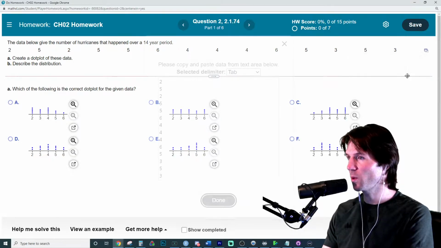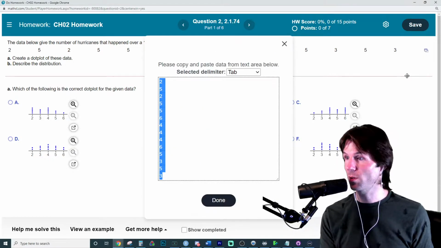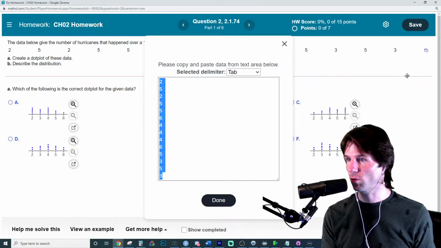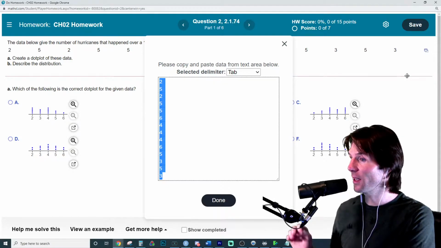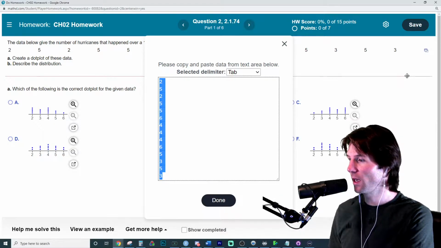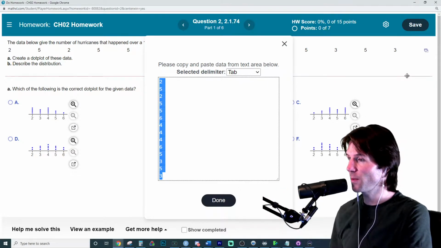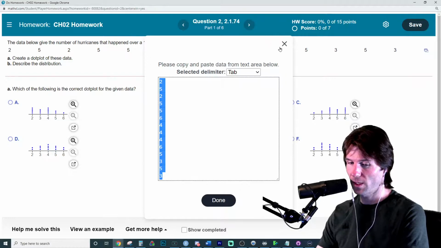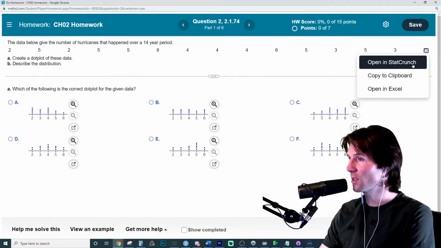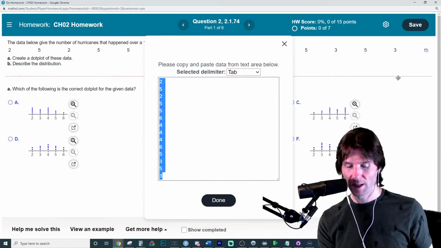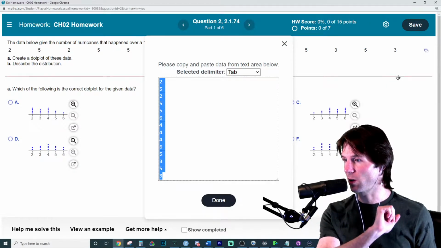So we're going to copy to the clipboard right here, and we're just going to hit Control C or Command C. Control C or Command C is going to copy that data to the clipboard for us. How are you doing right here, Ashton? Is everything looking good? This data has been copied to the clipboard. So go to the dropdown, go to Copy to Clipboard, and copy the data with Control C or Command C.